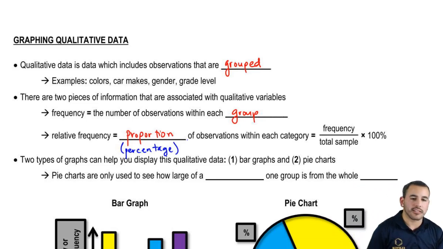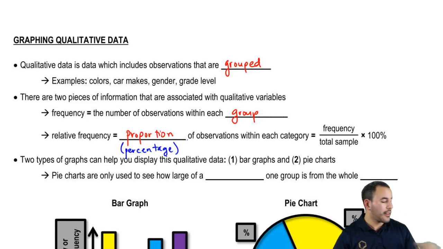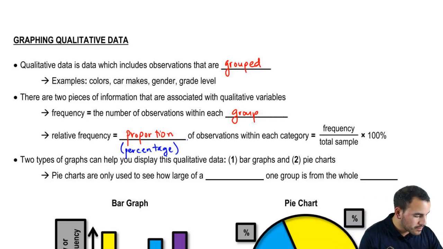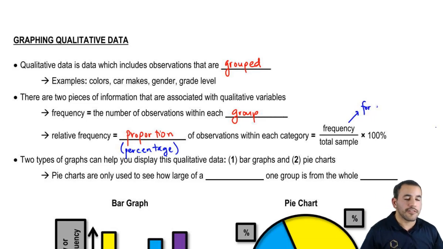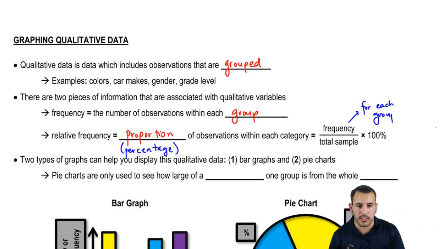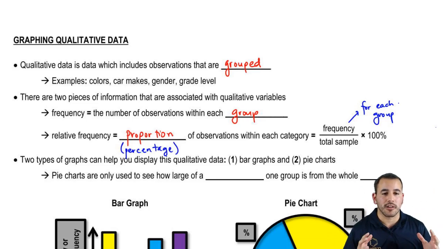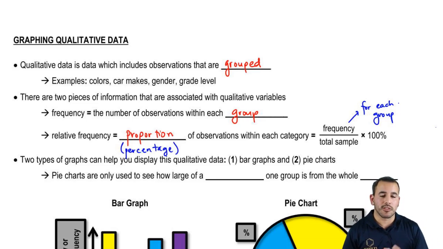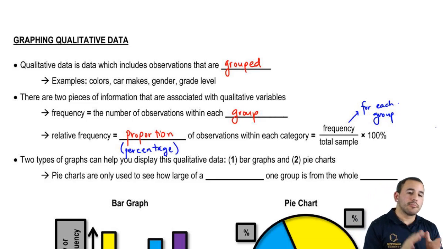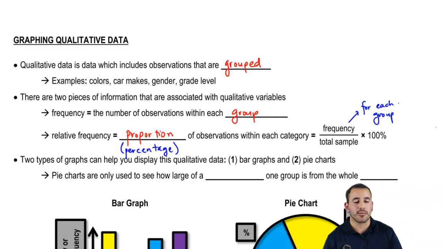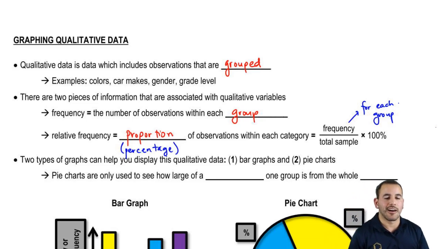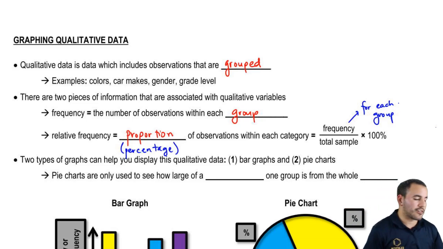And so the way we do this is the frequency for each particular group. Let me go ahead and write that. The frequency for each group divided by the total sample. So how many total people were involved in this? How many total cars? How many total houses? How many total whatever object or thing we're interested in was involved in this whole process or grouping. Then multiply that by 100% and we can get not only the relative frequency but also the percentage. That's a similar concept to something you may have learned earlier. Just multiply by 100% and that gives you the percentage rather than just the proportion itself.